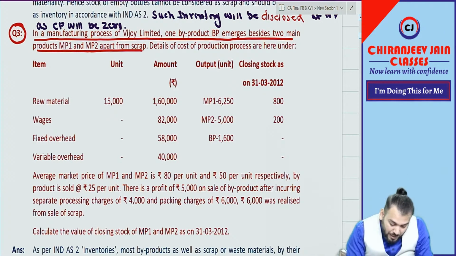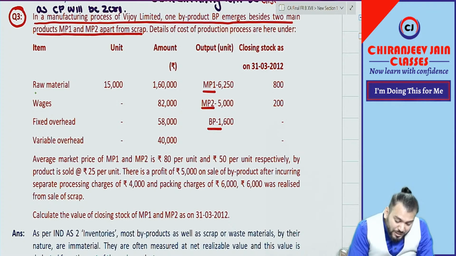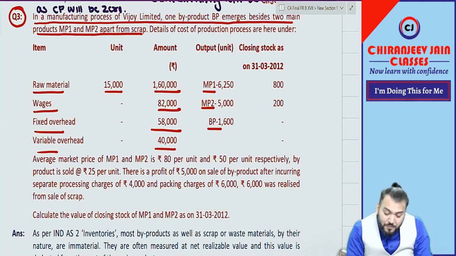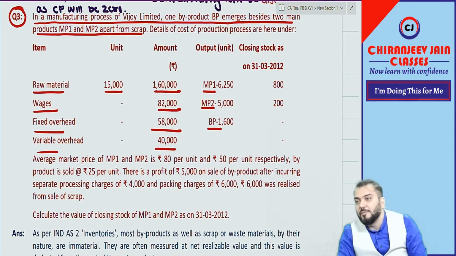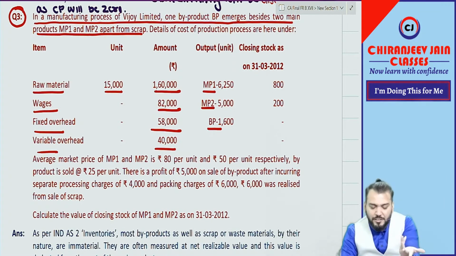Now, I hope you have understood MP1, MP2 and BP. You can see raw material, they have given wages, fixed overhead, variable overhead. Whenever in a question normal production is not given, always assume normal production and actual production are the same.